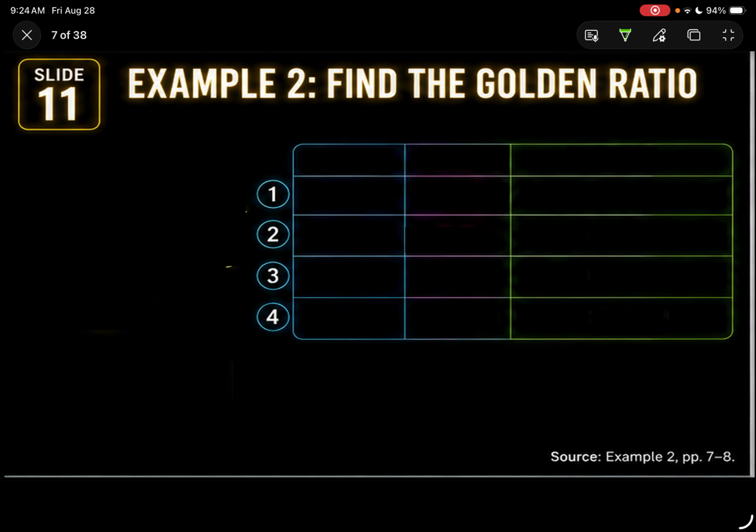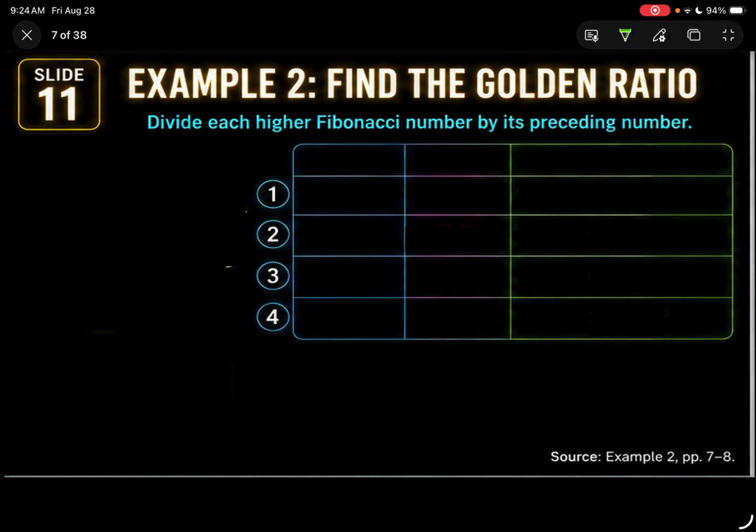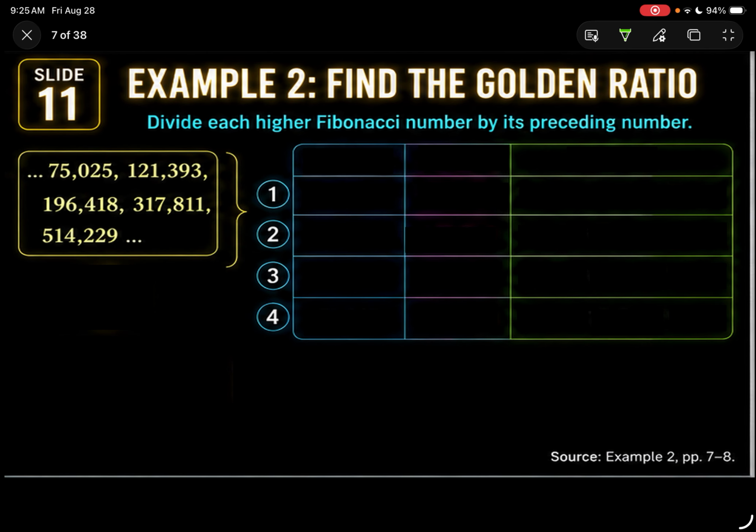Okay, so here we have the golden ratio. For us to find the golden ratio, we have to divide each higher Fibonacci number by its preceding number. Bakit kaya mahalaga ang Fibonacci number sa golden ratio? Let's see what will happen if meron tayong mga mas malalaking version ng Fibonacci number tapos dinivide natin yung malaki dun sa preceding number niya. So, again, we will let A be the preceding number, higher naman yung B. So, ang gagawin natin, basic formula lang, i-divide natin yung higher sa preceding. Okay?